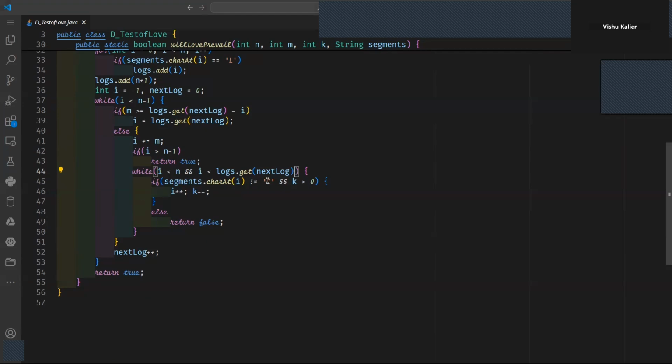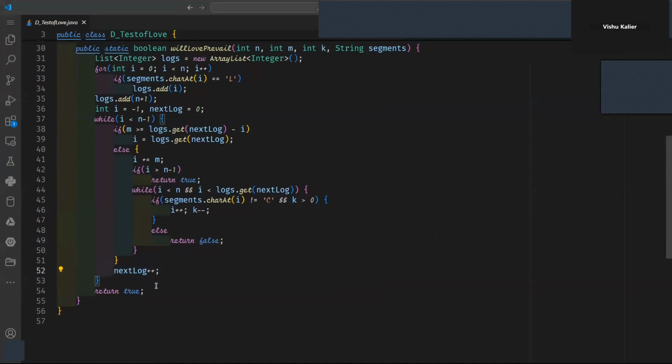And if the current segment is not a crocodile and the value of k is greater than 0, I'll update i and k. Otherwise, if I found a crocodile or if k becomes 0, I cannot swim further, and neither am I able to reach any log nor am I able to jump, so I'll return false. And in the end, I'll update the next log iteratively and return true.